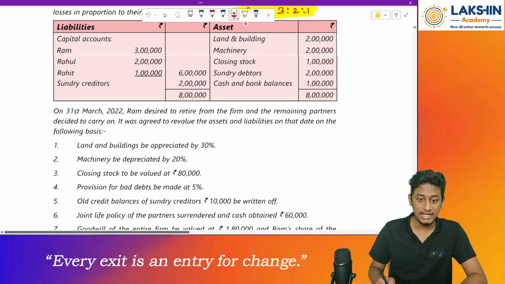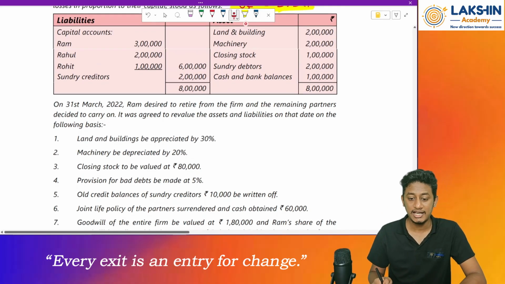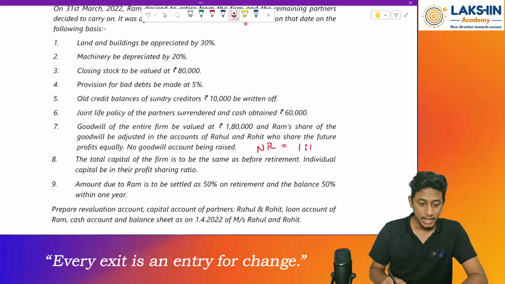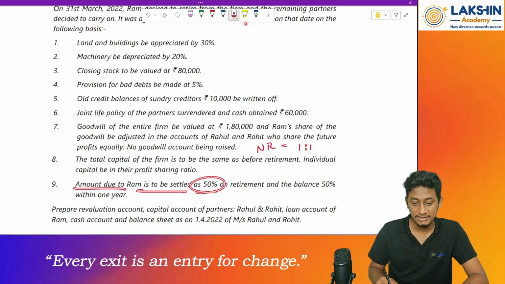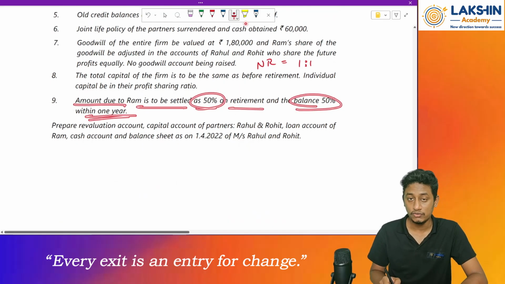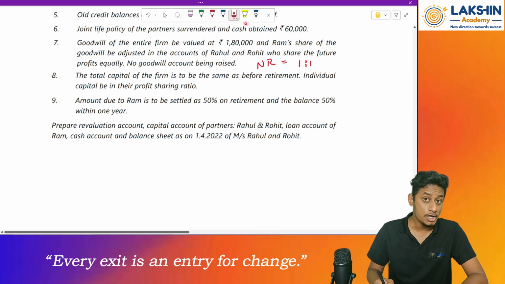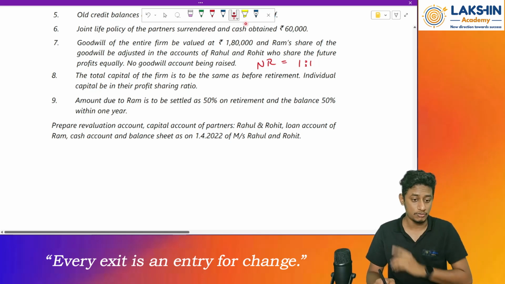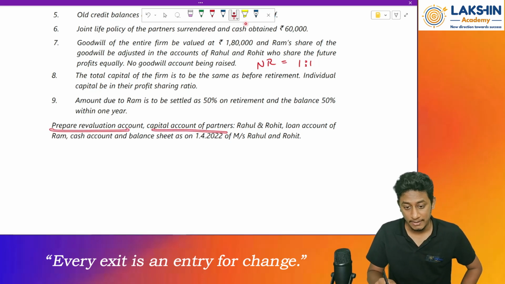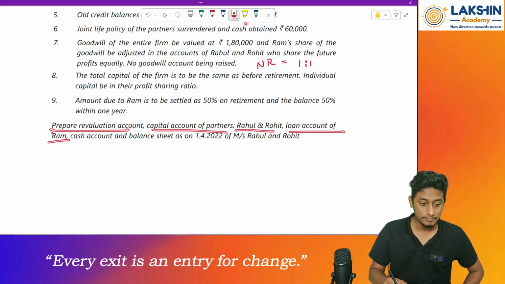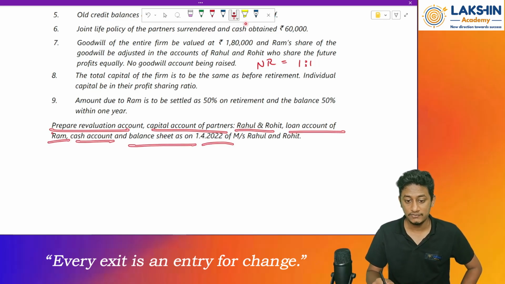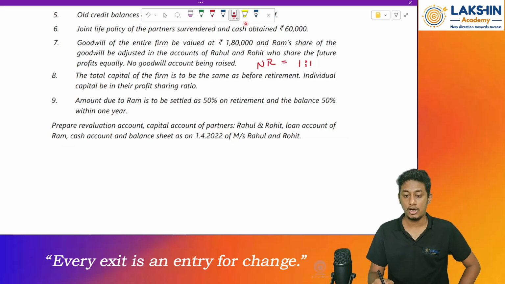So 6 lakh divided by 2, that is 3 lakh each. Then the amount due to Ram is to be settled as 50% on retirement and the balance of 50% within 1 year. So we are transferring the remaining 50% to Ram's loan account. Prepare the revaluation account, capital accounts of partners Rahul and Rohit, loan account of Ram, cash account, and the balance sheet as on 1/4/2022 of Rahul and Rohit.